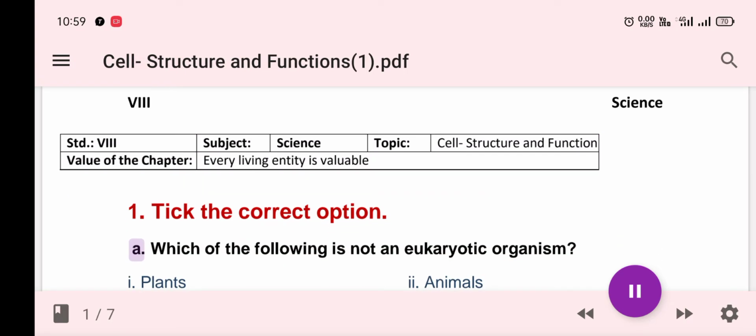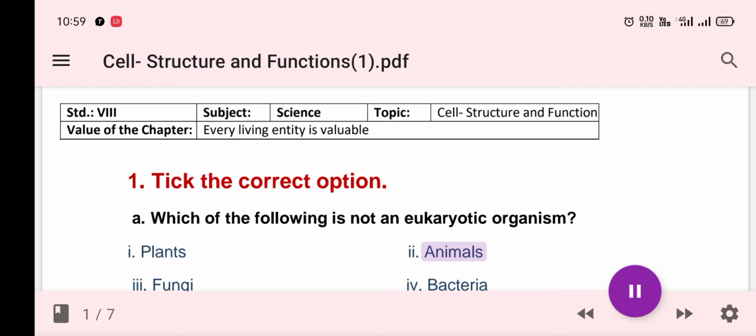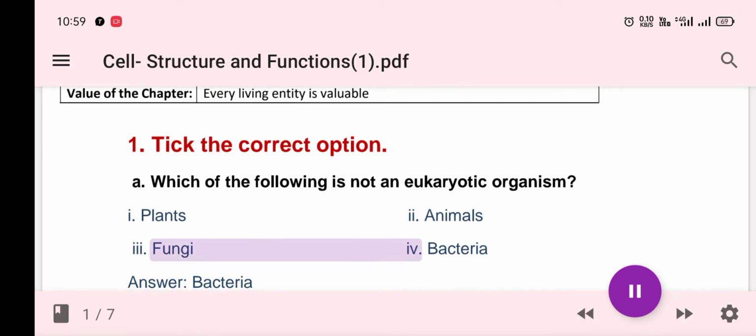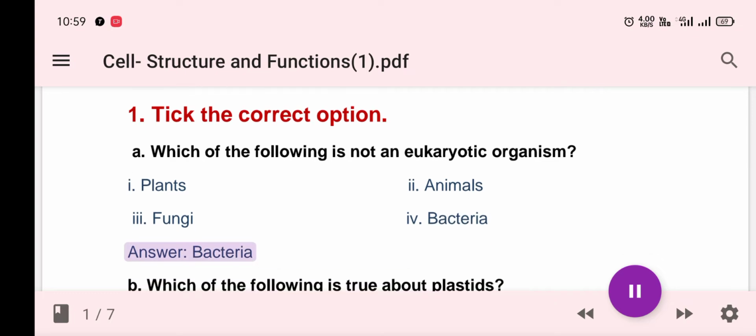A. Which of the following is not a eukaryotic organism? I. Plants. II. Animals. III. Fungi. IV. Bacteria. Answer: bacteria.